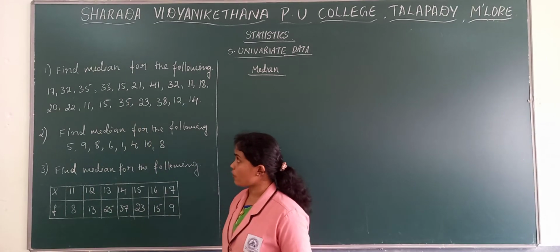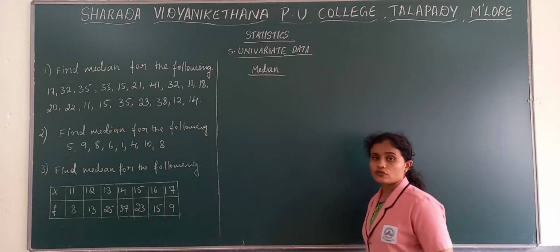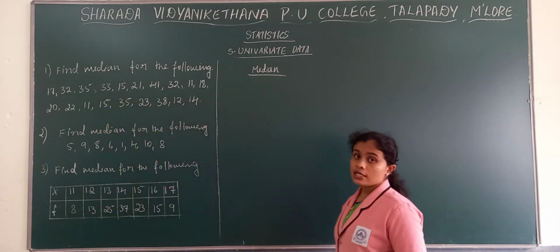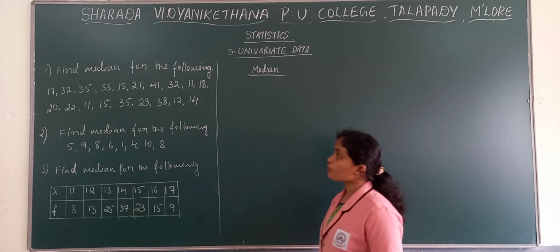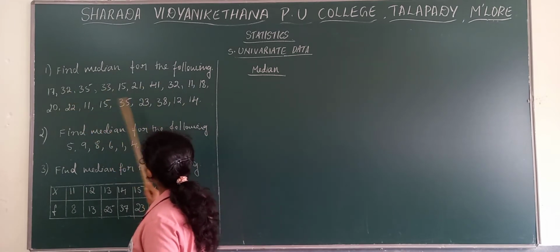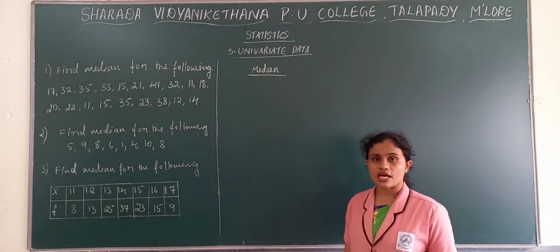Now we'll see the first one. Find the median for the following. Here the number of observations are given. Firstly you see how many observations are given. Total 19 observations are there.